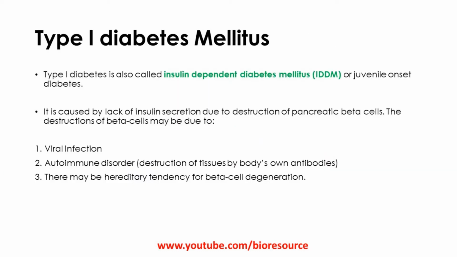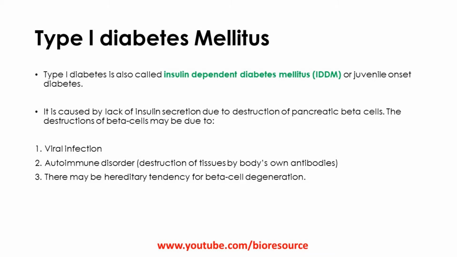Let's see what is type 1 diabetes mellitus. Type 1 diabetes is also called the insulin dependent diabetes mellitus or juvenile onset diabetes. This is caused by the lack of insulin secretion. Why there is a lack of insulin secretion is because of the destruction of pancreatic beta cells. And that destruction of the pancreatic beta cells can be due to viral infection or autoimmune disorder or due to heredity.